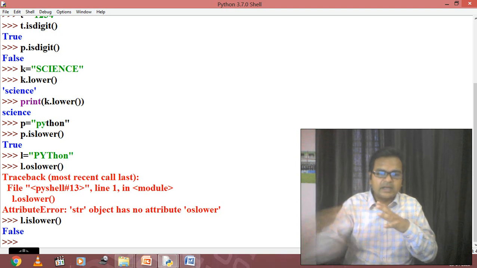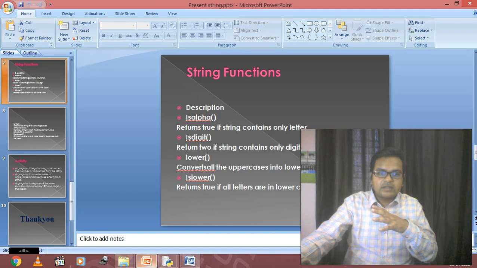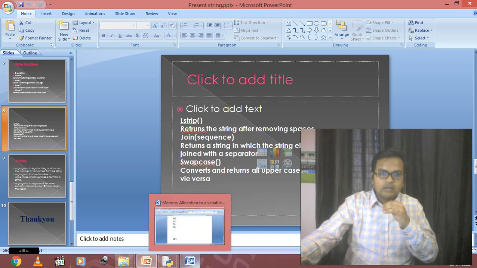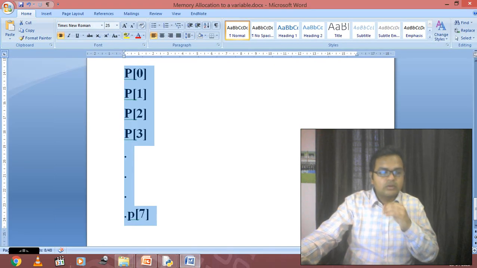ठीक है, ये सब indications होते हैं students. Now next one is L strip. Now what actually is the meaning of L strip? Returns the string after removing the spaces. Now just check it out how the L strip is going to work.